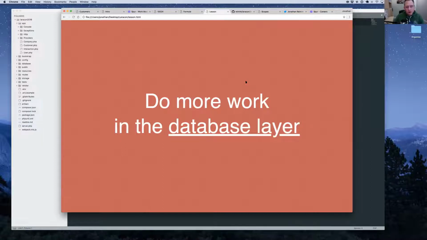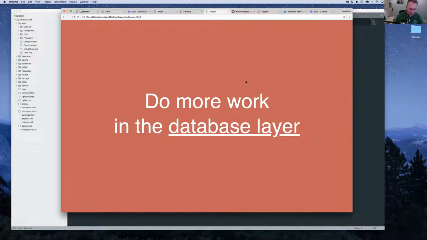We were doing way too much work in PHP on the Laravel side, and we were doing way too many requests, and we weren't really taking advantage of what the database as a tool was really good at. We were wasting that resource, and I mean wasting, because we were spending a lot of money with Heroku on a really good database, and it was still not running that great. So for the next 30, 40 minutes, I want to walk you through a bunch of techniques that we used to make our application much more performant.